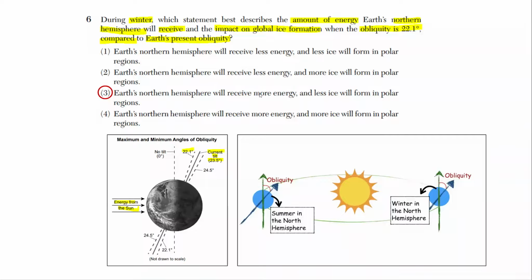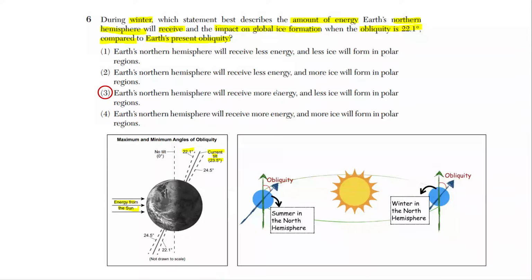Earth's northern hemisphere will receive more energy when the obliquity is 22.1 degrees compared to Earth's present obliquity during the winter, like this. If this was the summer and the tilt was this way, a little lower, they would actually receive less energy because it would tilt away from the sun. So it all depends not just on the orbit, where the Earth's position is around the sun, but also its tilt.